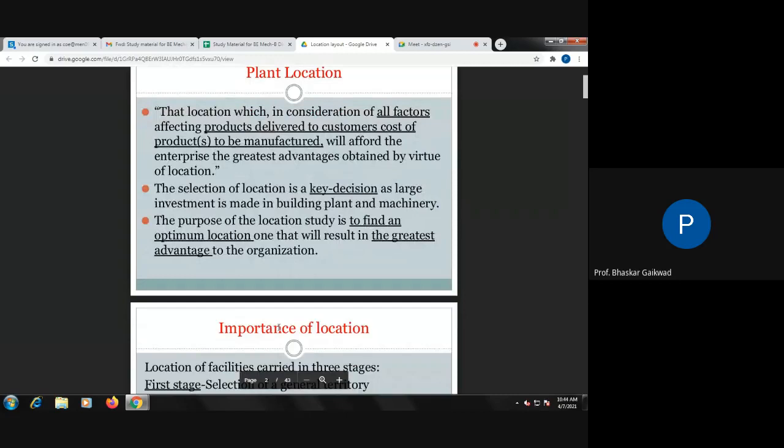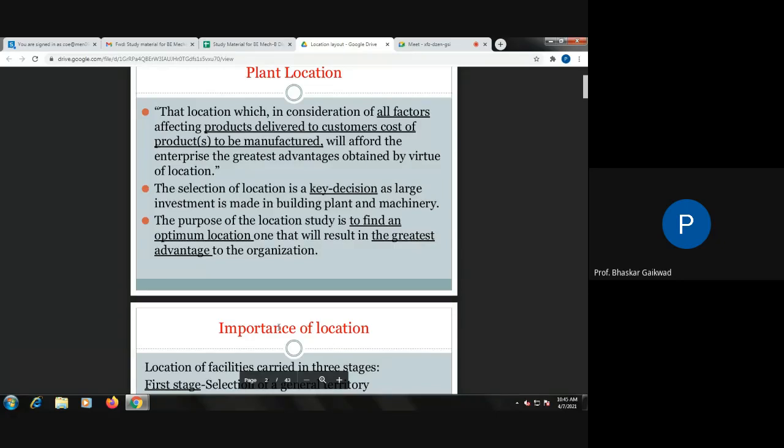The location is considered of all factors affecting the product delivered to the customer, the cost of the product to be manufactured, and the greatest advantages obtained by virtue of location. So location will affect the product cost. This is the meaning of this sentence. Selection of location is a key decision as a large investment is made in building, plant and machinery.